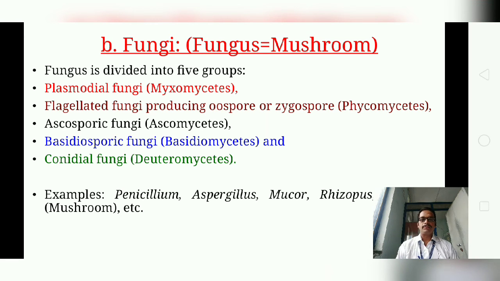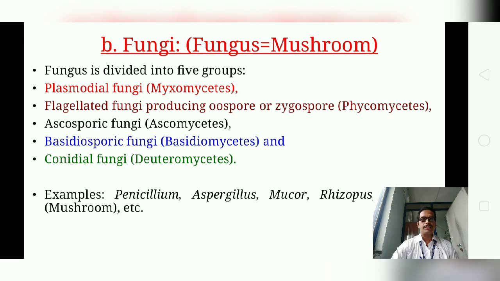So the next type of thallophyta is fungi or the fungus, commonly known as mushroom. We call it burashi in Marathi. So it is non-green thallophytes without chlorophyll, and it is heterotrophic in nutrition. It grows mostly on land, either as parasitic or saprophytic, or symbiotic, for example lichen. They may be unicellular, multicellular or filamentous.